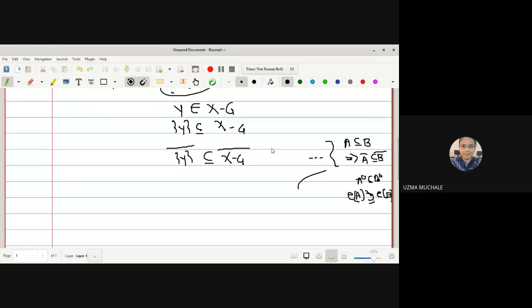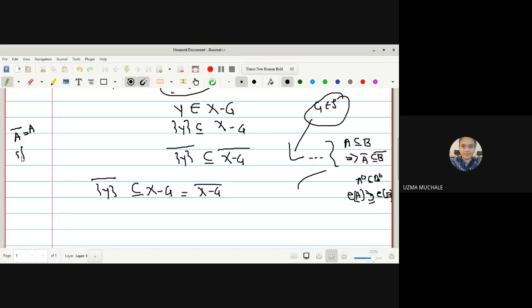So by using that result, we can say that their closures are contained. But given that G is an open set, what will X minus G be? A closed set. If it is a closed set, I can say directly that the closure of X minus G is equal to X minus G. Just now I have written A closure is equal to A if and only if A is a closed set.